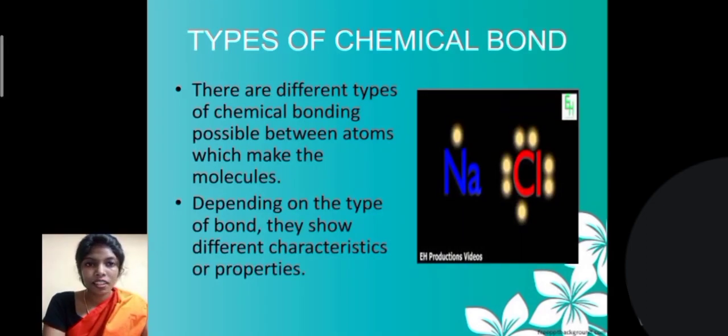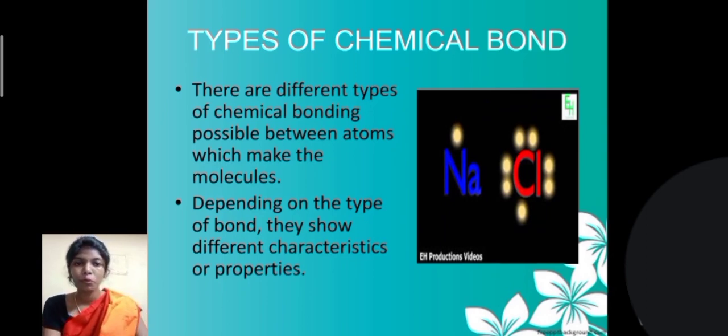Let us see the types of chemical bonds. There are different types of chemical bonding possible between atoms which make these molecules. So, there are different types of chemical bonding which make atoms into a molecule. Depending on the type of bond, they show different characteristics or properties.